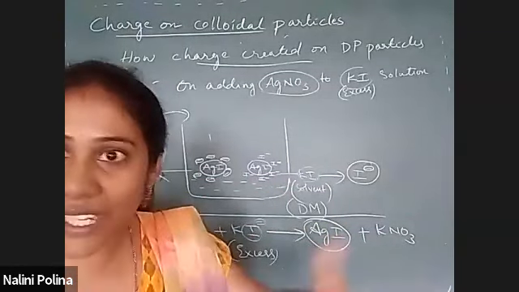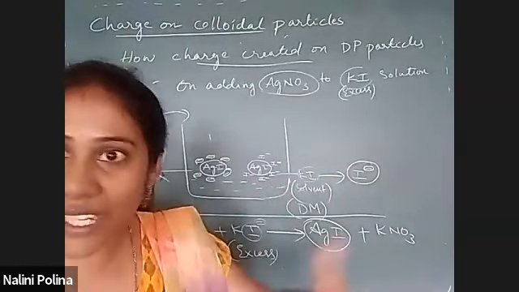Preferential adsorption of ions. Is the concept clear? How a charge is created on AgI? This is the best example. Somebody is asking what the full form of KI is. It is potassium iodide. Clear?